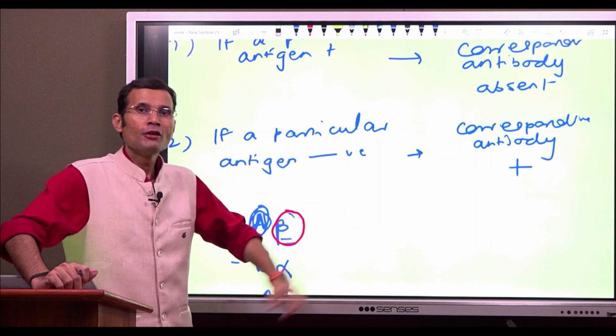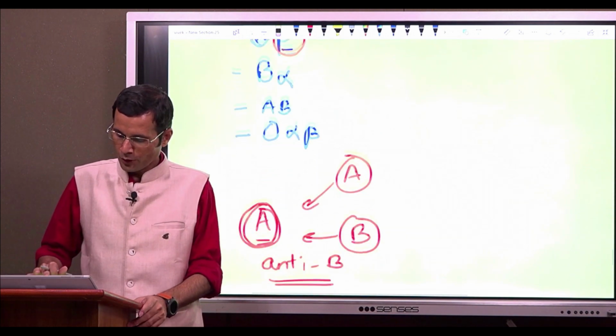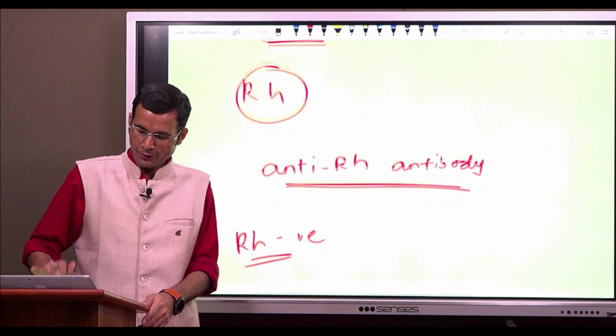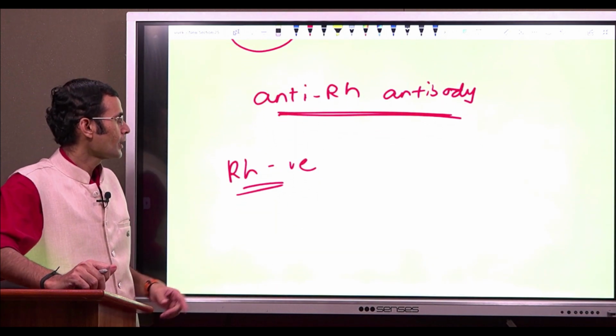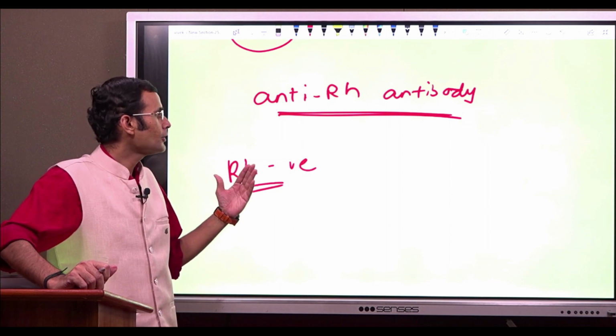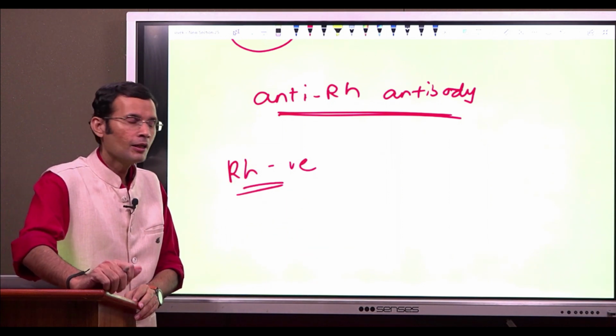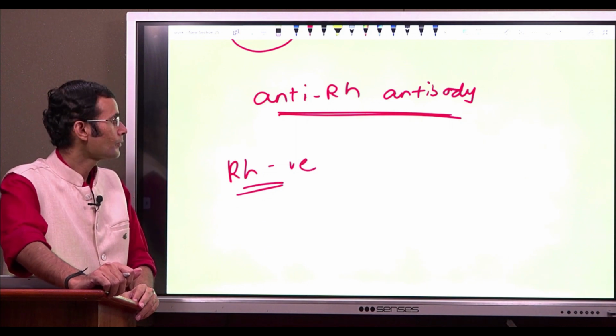They too will not have anti-RH antibodies in their plasma. Why? Because they are not exposed to the RH antigen. Let this point be clear.